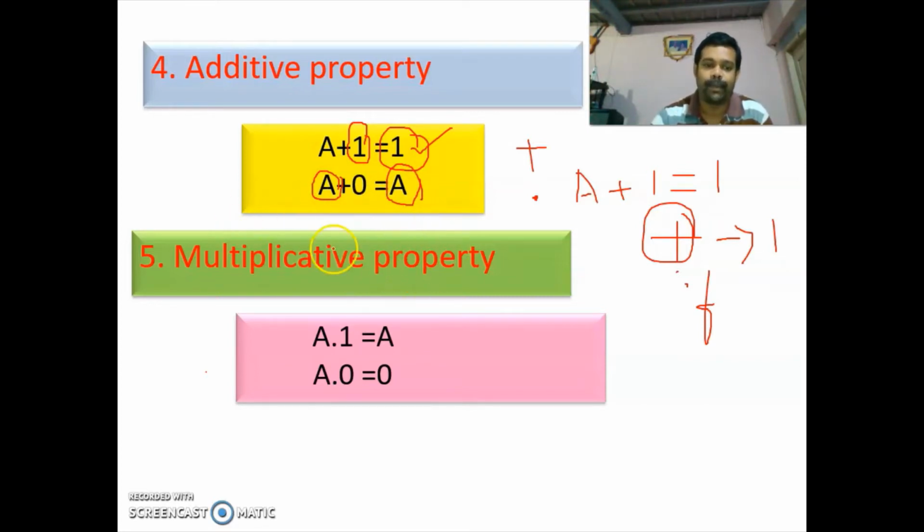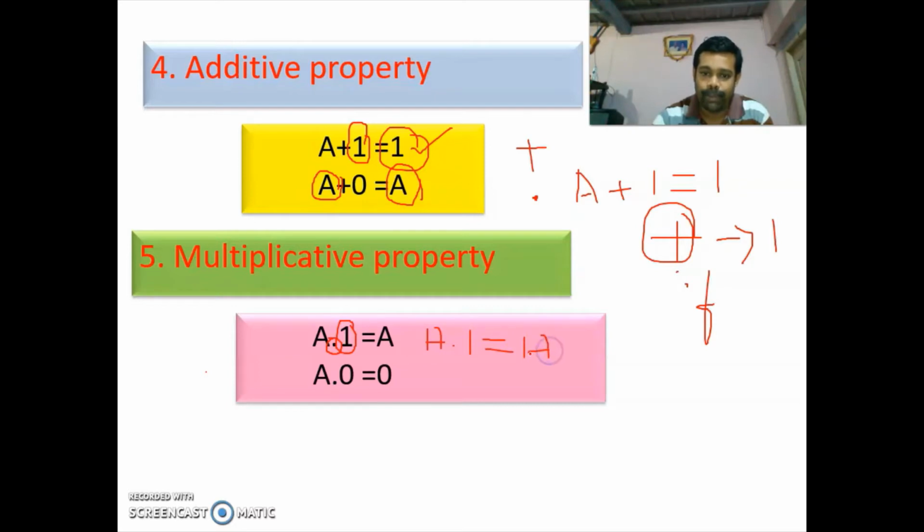Now multiplicative property. What type of operation is this? This is AND operation. In AND operation, output depends on both the inputs. If both the inputs are 1, the output will be 1. So here one of the inputs is 1. If the other input is 1, the output will be 1. If the other input is 0, then the output will be 0. So we have written A dot 1 is equal to A. Why?